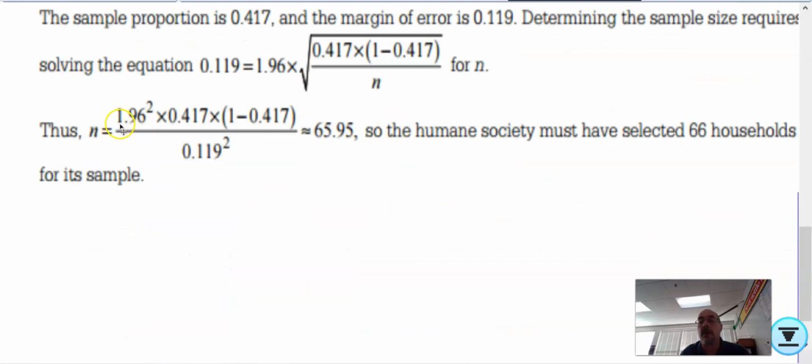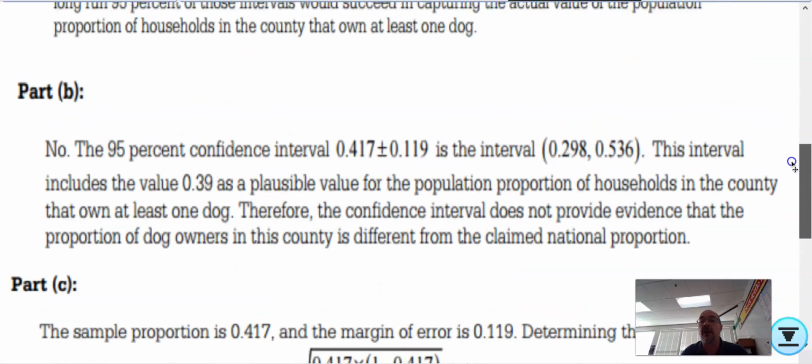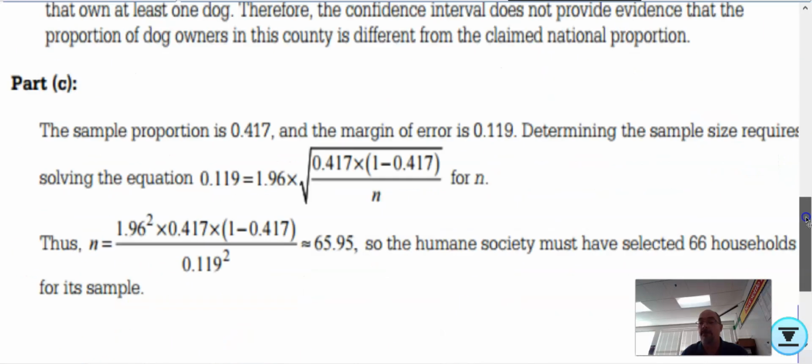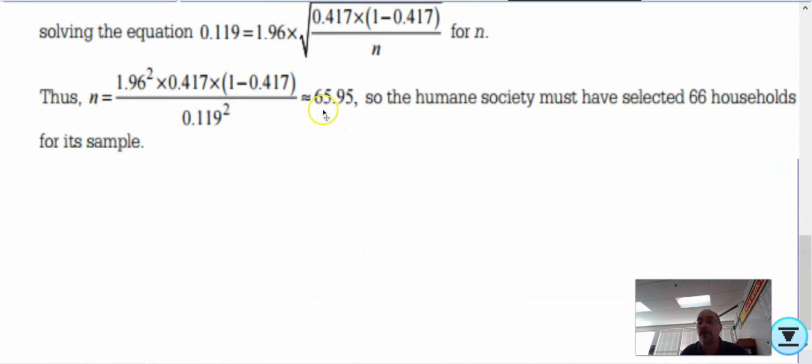So we take, remember we just did this formula, 1.96 squared times the p hat times its complement divided by the margin of error squared. Again, that margin of error is the 0.119. So we end up with 65.95 when we plug that in. So the Humane Society must have selected 66 households for its sample. Ba-dum-bum. All right, last thing, ladies and gentlemen, is showing you on the calculator.